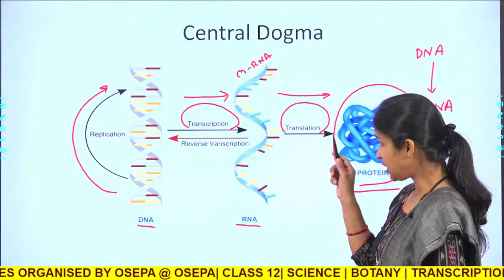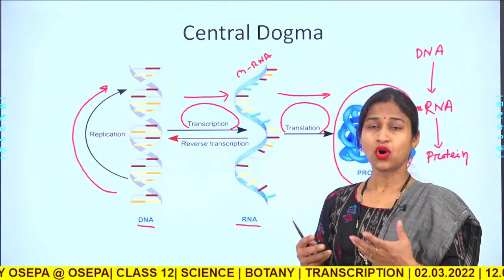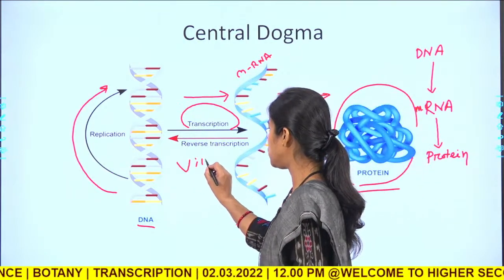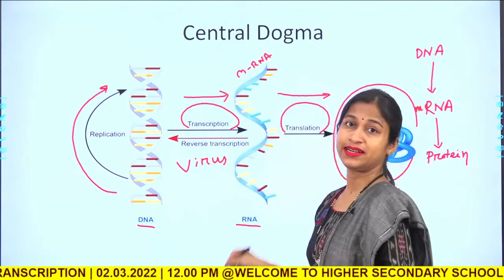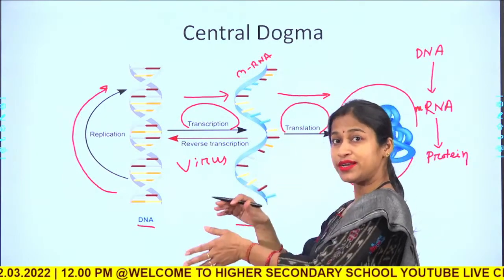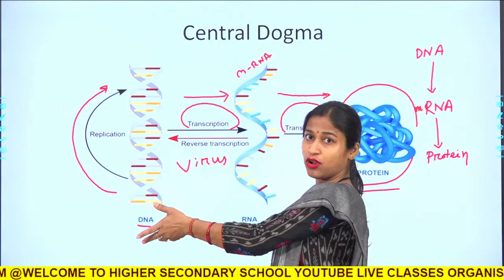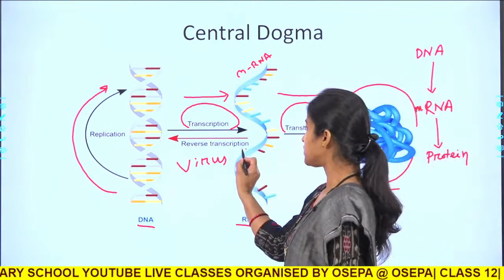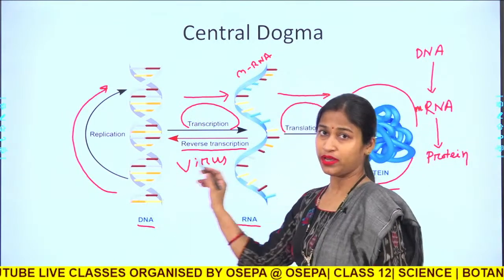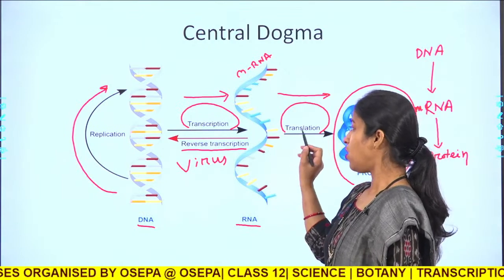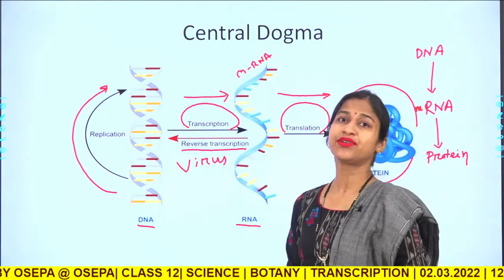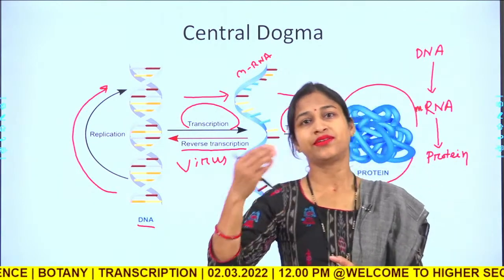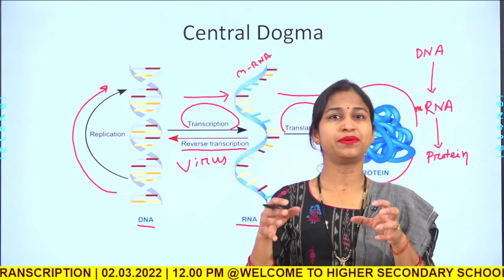But there are certain viruses which have RNA as their genetic material, and it gives rise to a complementary DNA copy, which again gives rise to the RNA copy and then to protein. This process of formation of a DNA molecule from an mRNA or from an RNA molecule is called reverse transcription. This is not part of the central dogma, rather this is the reversal of the central dogma which happens in viruses.